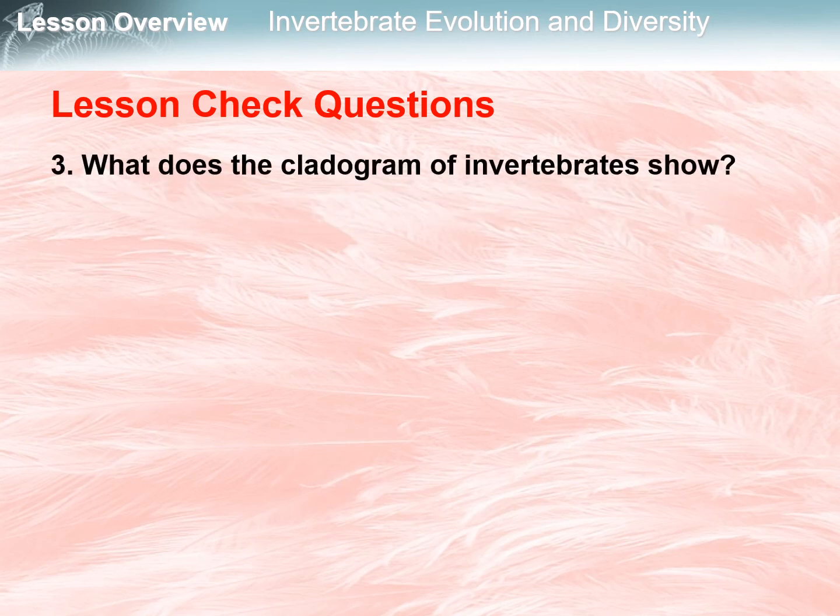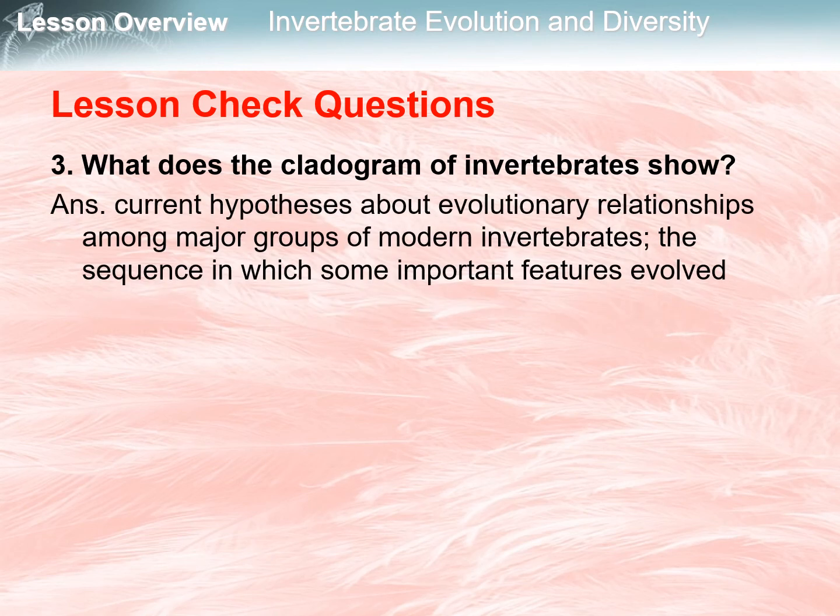For our number 3 question, what does the cladogram of invertebrates show? The answer is it shows current hypotheses about evolutionary relationships among major groups of modern invertebrates, and the sequence in which some important features have evolved.